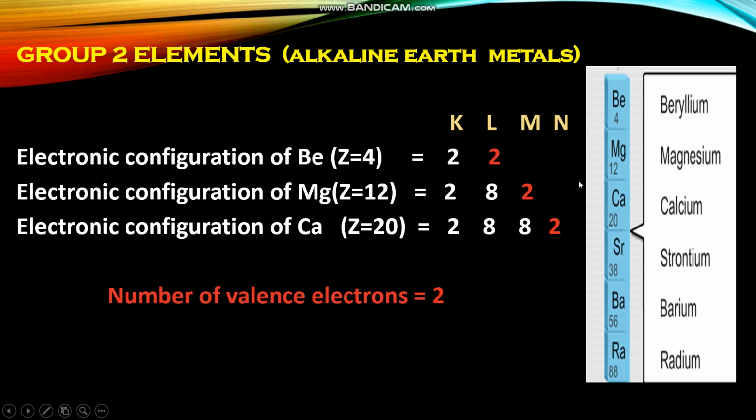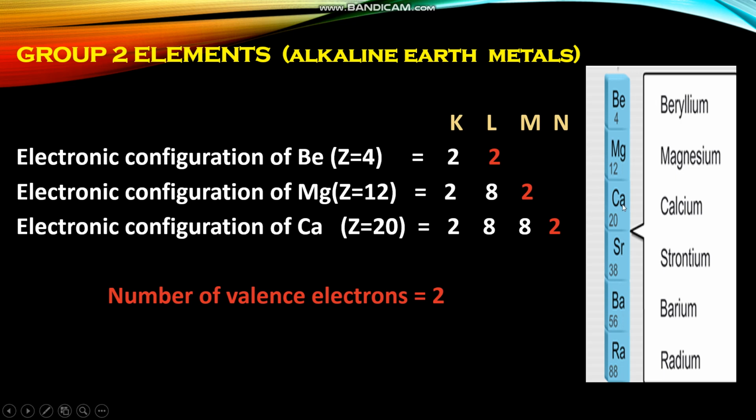Let us take another example, group 2 elements. They are also called alkaline earth metals. They are beryllium, magnesium, calcium, strontium, barium and radium. Let us write the electronic configuration of 2 or 3 elements in this group. Beryllium, atomic number 4, electronic configuration 2, 2. Magnesium, atomic number 12, electronic configuration K shell 2, L shell 8 and M shell 2.